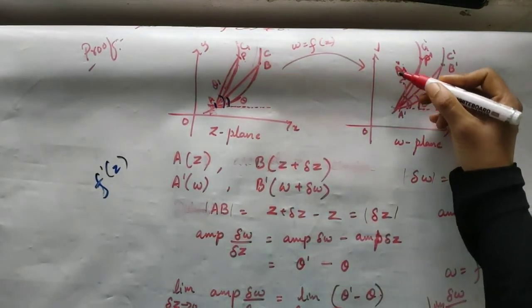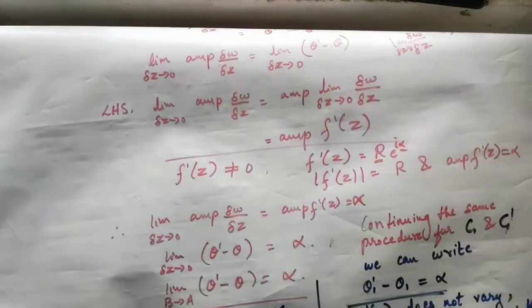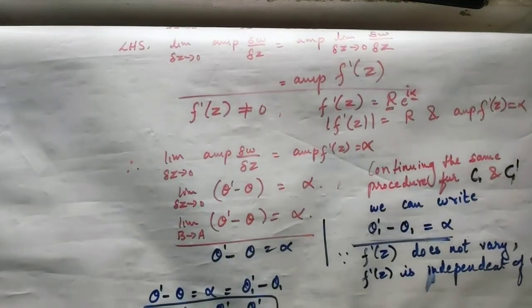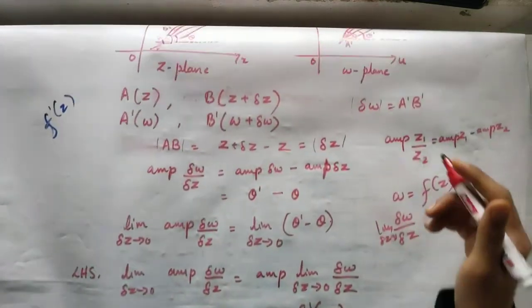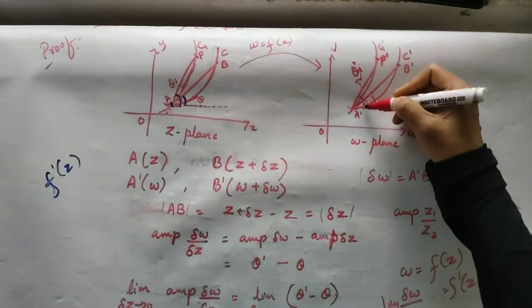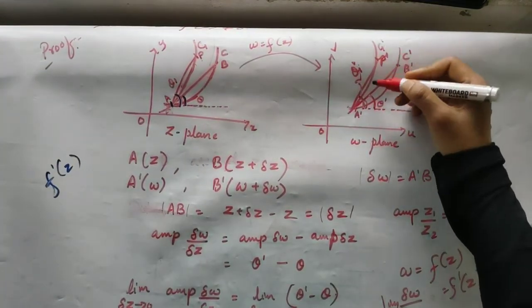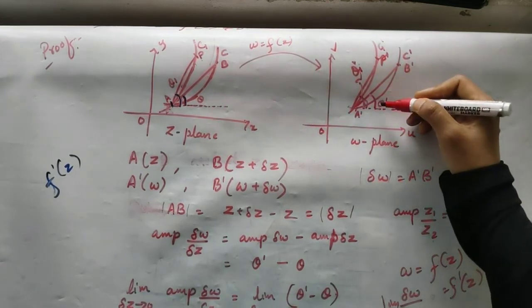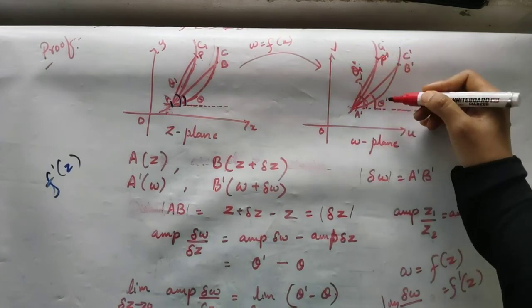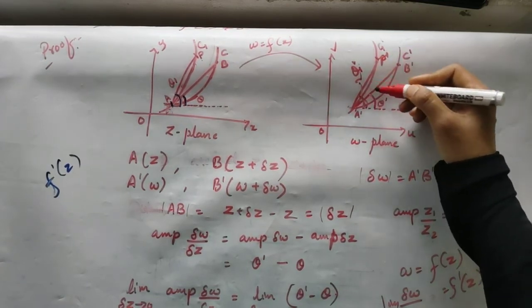Similarly, here we have theta 1 dash minus theta dash. Theta 1 dash is the angle made by C1 dash, and theta dash is because of C dash. So theta 1 dash minus theta dash gives you the angle between the two curves here.